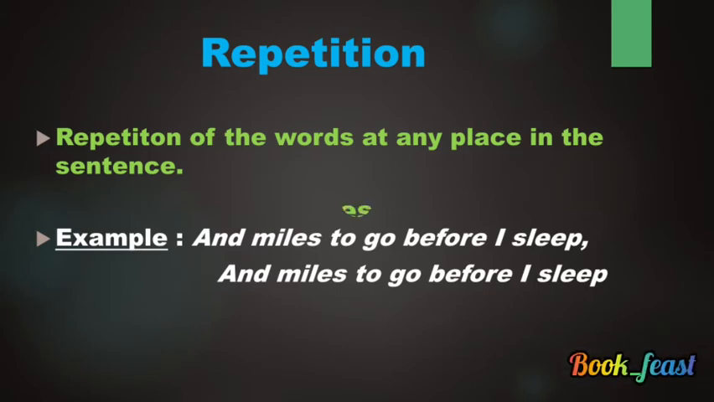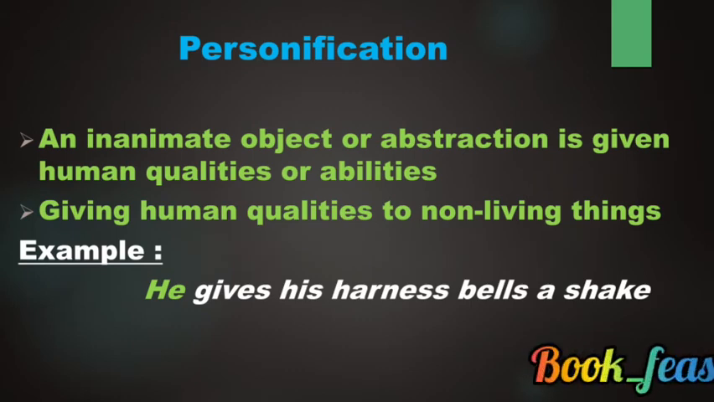When you go for the next, personification, just split the word and see personify. So it is giving a personal quality to something. An inanimate object or abstraction is given human qualities or abilities, giving human qualities to non-living things. When a human being is portrayed as he or she, it is a human quality. But when these terms are given to a non-living thing, it is described as personification. See for example, "he gives his harness bell a shake."